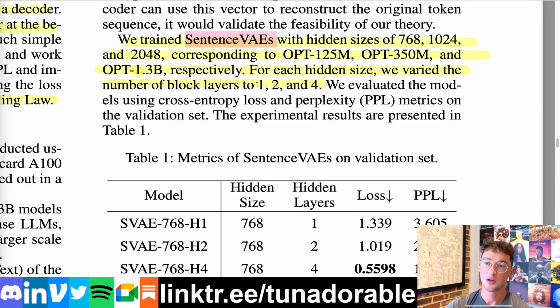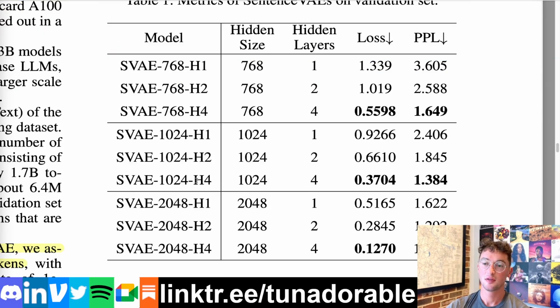The question is, when you do your encoder and your decoder and everything, if you're going to use a transformer layer, how many do you use? They tried out 1, 2, and 4 layers. I wouldn't be surprised if we go bigger in the future, but keep in mind, it should be smaller than your primary model. Not that it needs to be technically, but it makes sense that the task it's doing is simpler than the task that the primary inner model would be doing, right? Here we can see 4 layers obviously does the best, and of course also bigger hidden dimension size does the best. Nothing really surprising there.